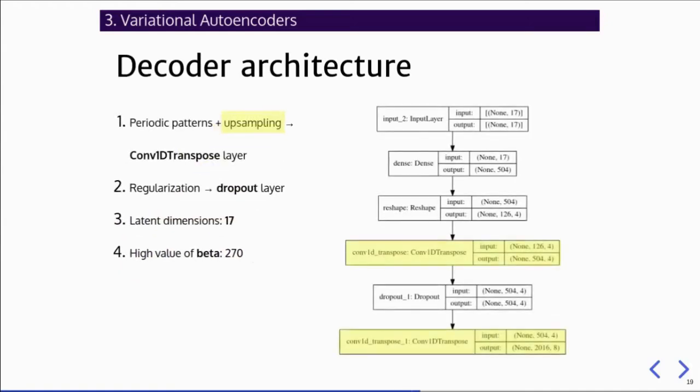For the decoder, similar choices were made, except that the convolutional one-dimensional transpose layers were implemented due to the need of upsampling to go back to the original dimension.